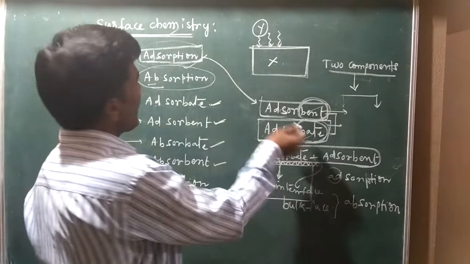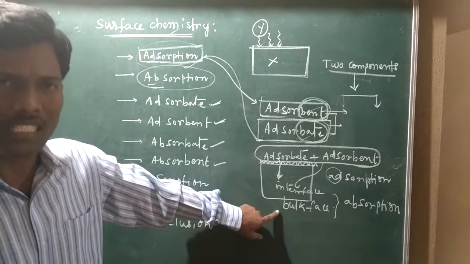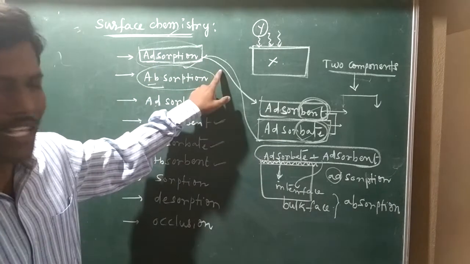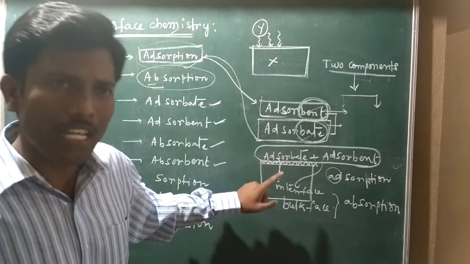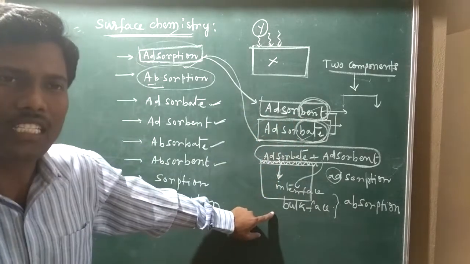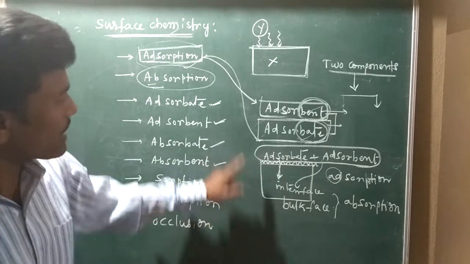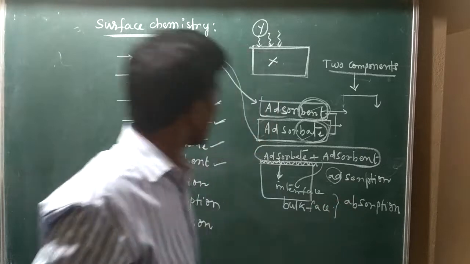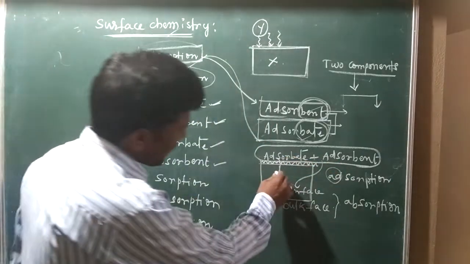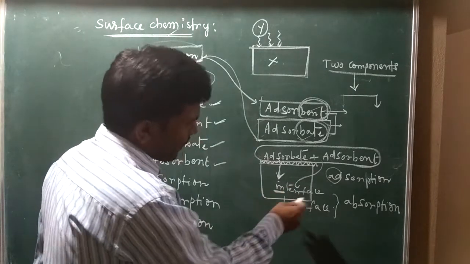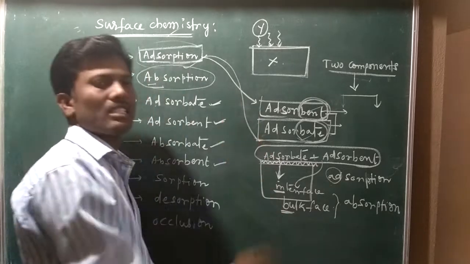So here adsorption is only a part of the surface rather than the bulk phase. Adsorption can be defined as the interaction between adsorbent and adsorbate only at the surface rather than its bulk phase. But absorption means the components interact slowly with the interface as well as the bulk phase.